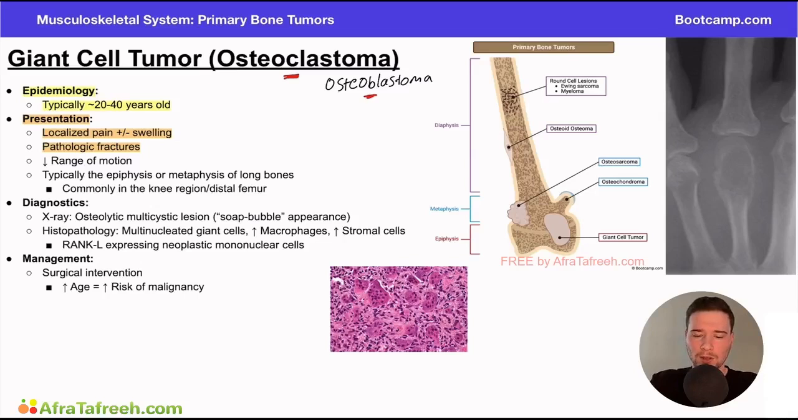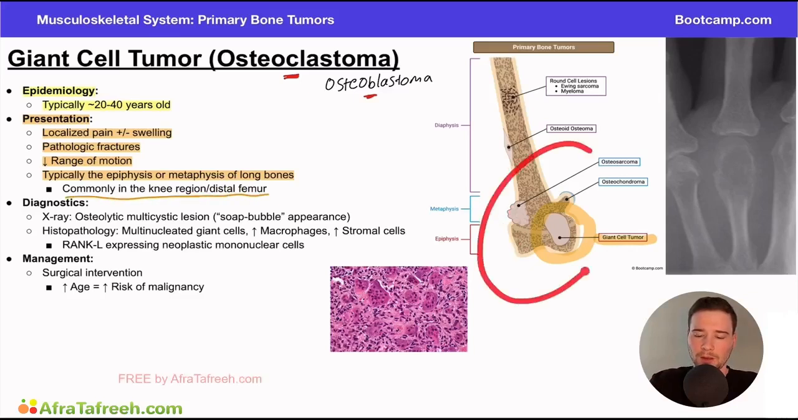Now, we will also consider that patients are going to have a decrease in range of motion. And again, this gets back to the fact that they can have some swelling in the area. And if we have swelling in a joint, that's going to decrease the amount that we can actually move that joint. And as we mentioned already, this is typically going to be seen in the epiphysis or the metaphysis of the long bone. So you can see right here, here's our giant cell tumor. I'm highlighting in orange. And here's the classic area that we're going to see this, how it overlaps between two different areas. We have the metaphysis up here and the epiphysis down here. And because of this classic location, this is commonly seen in the knee region or in the distal femur. And that's what we're seeing on this image right here.